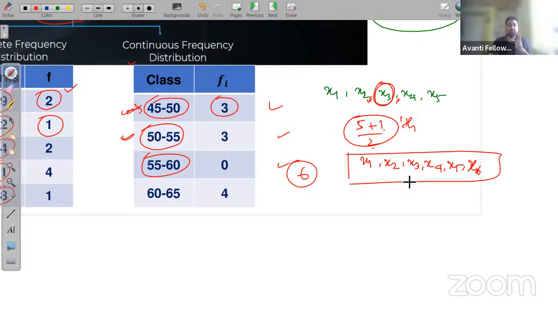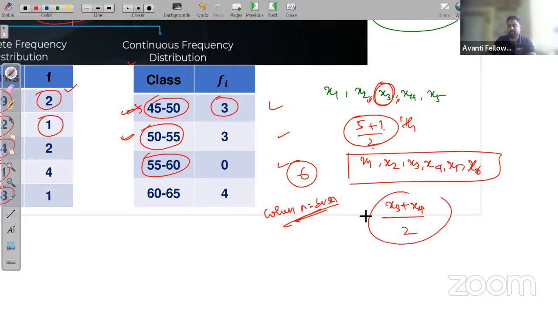Now in this case, you will get 2 medians. When the number of observations is even, you will get 2 medians. No, actually the median will be (x3 plus x4) by 2.